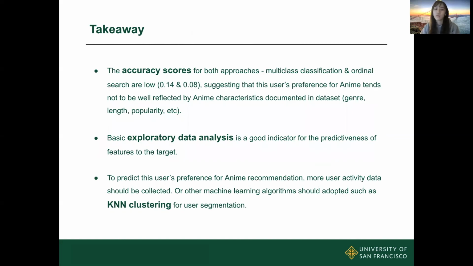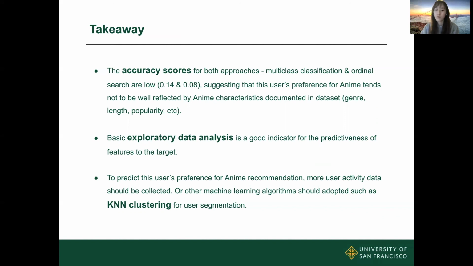Actually, the accuracy scores for these two models, random forest classification and ordinal regression, are very low, as the visualization at the beginning suggests. The features and the target are likely not strongly correlated with each other, given the randomness and the nuance of user behavior.